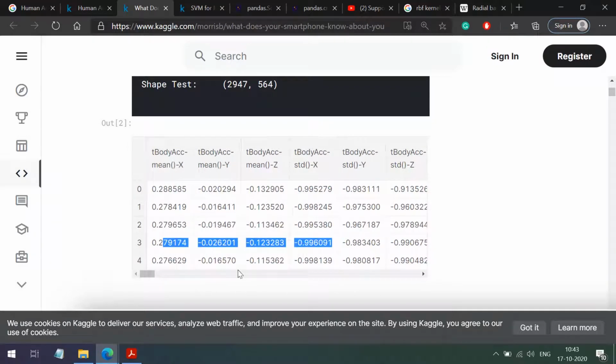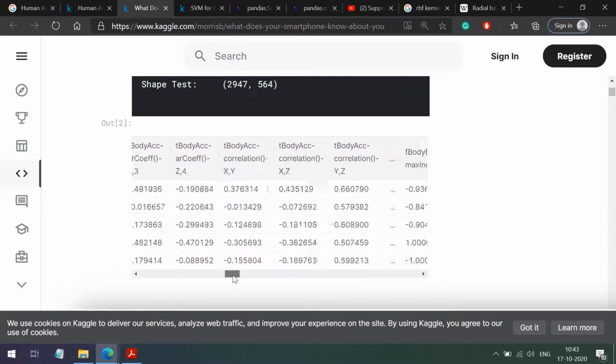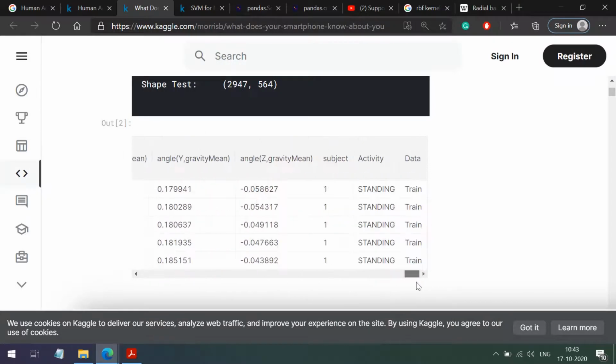So we have just numerical records coming from the sensors, and finally at the end we have subject. This is the record of the first person. As you can see here we have 1, and these are the activities performed by that person. And this column we have appended.